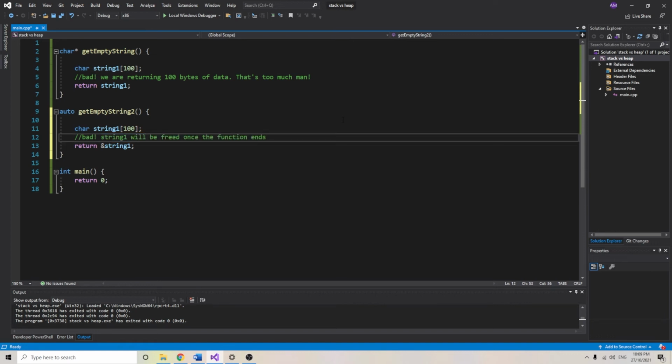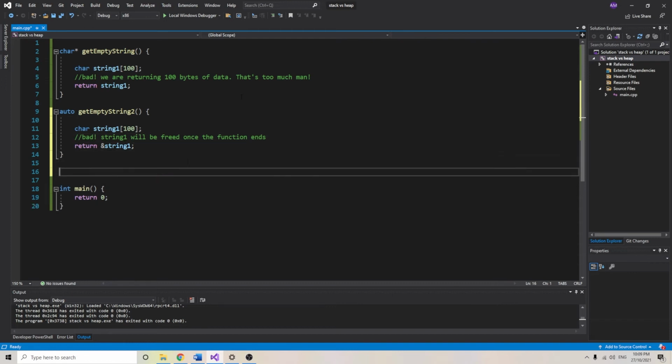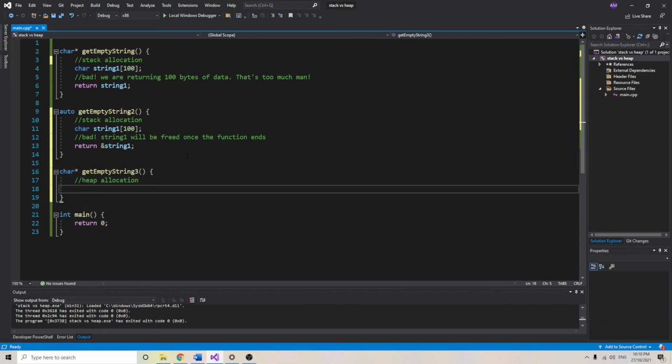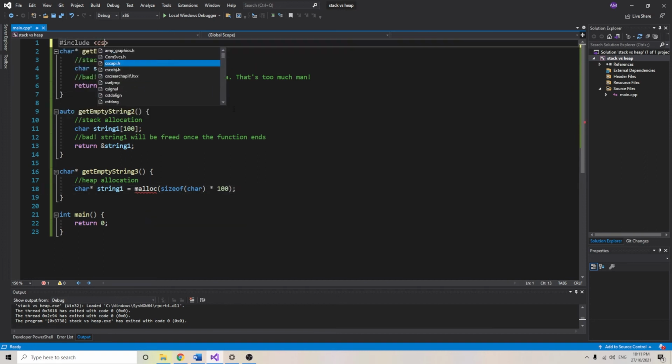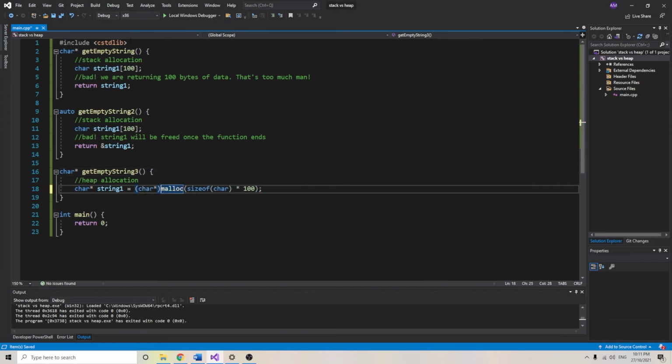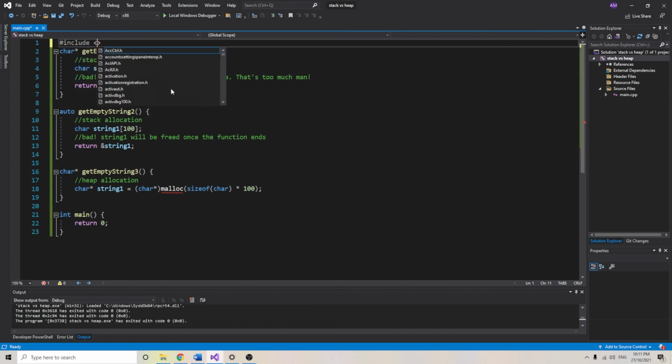This string has been allocated on the stack, which means once the function ends, the string's lifespan will expire and the pointer will be useless, will be a dangling pointer. If we want to allocate memory on the heap, we call C's malloc memory allocate function. As an argument, we pass in the size in bytes that we're allocating. The program allocates the memory and returns a pointer to it. We can now use this string exactly the same way we used the first one, except this one will stick around when the party's over.